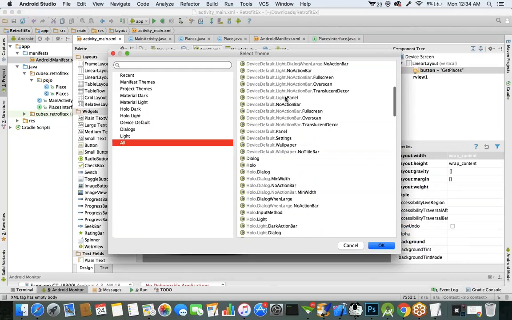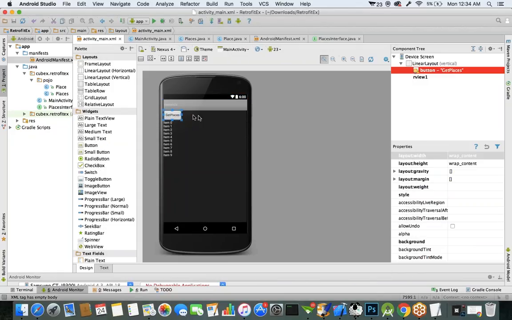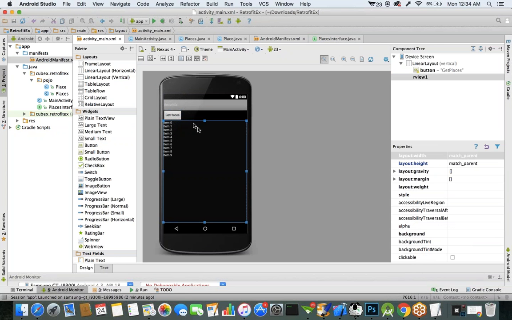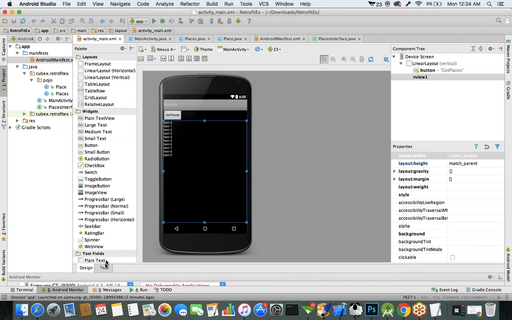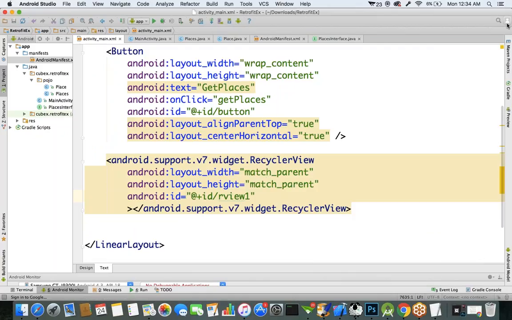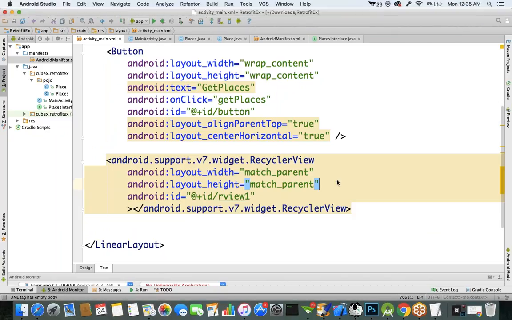So change the theme attribute because the preview is not displayed here. So we created a button component, and below the button we created a recycler view component.